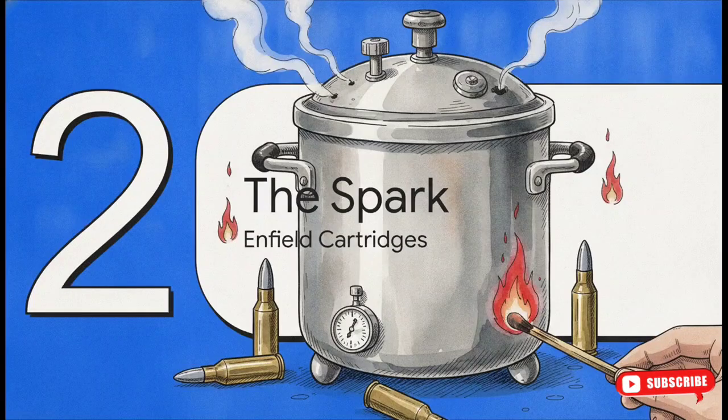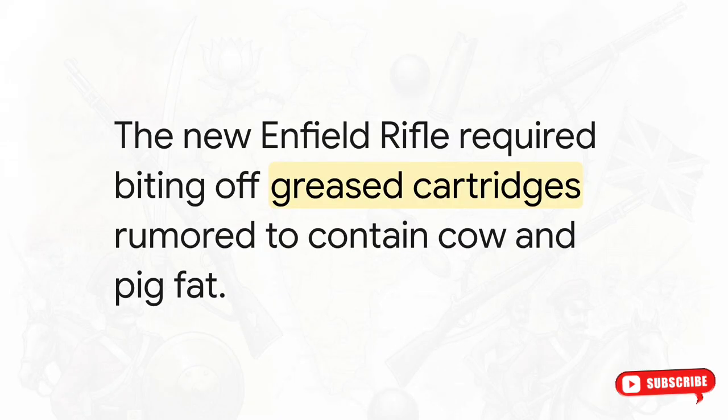Which brings us to Section 2, the spark. The pressure cooker was completely full, guys. बस एक चिंगारी की जरूरत थी. और वो चिंगारी थी, the newly introduced Enfield rifle. To load this weapon, soldiers had to actually bite off greased cartridges. And the rumor spread like wildfire that this grease was made of cow and pig fat. For both Hindu and Muslim sepoys, this was the ultimate breaking point. They firmly believed this was a deliberate British conspiracy to destroy their faith and caste.